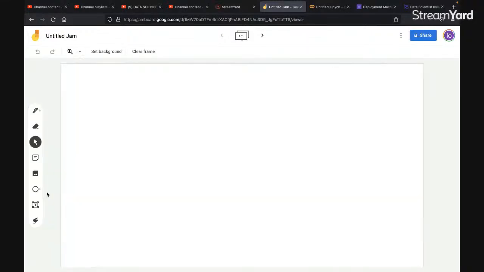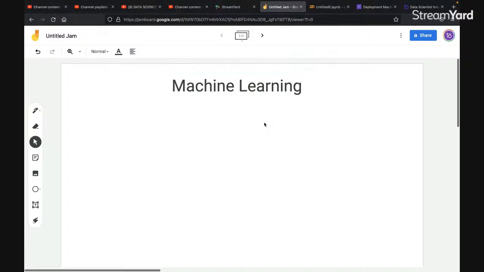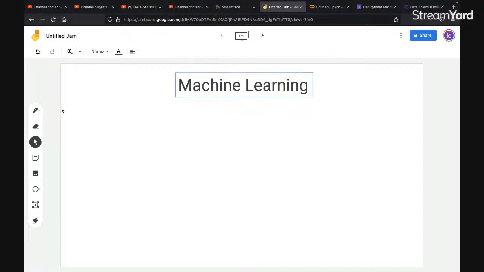Okay, so machine learning, let me write it over here. Machine learning is a subfield of computer science that gives the computer the ability to learn from itself or from its past experience without being explicitly programmed or without the interference of any third party. Now, there are three types of machine learning, with subtypes in it.